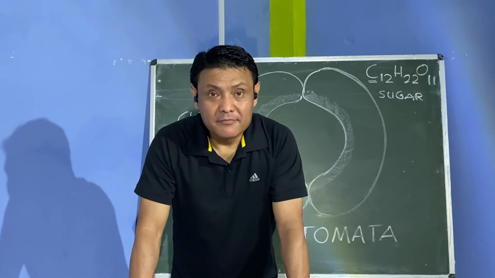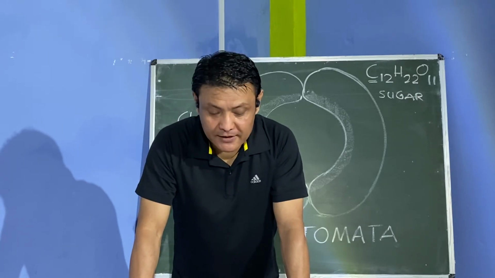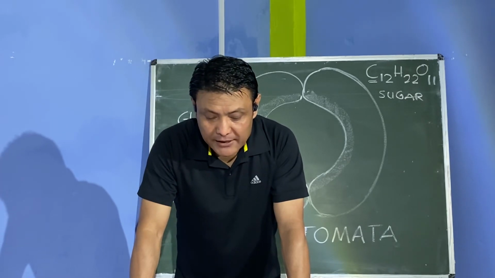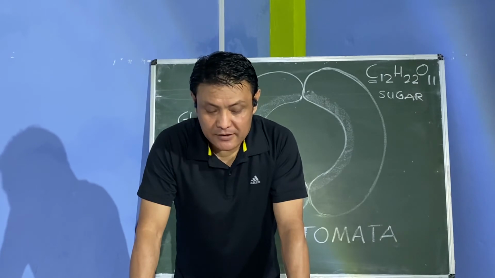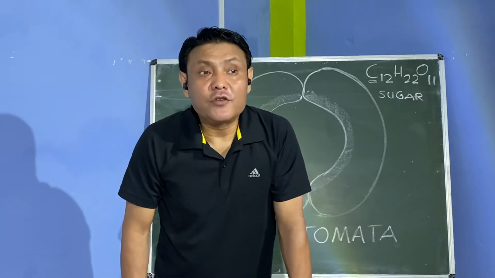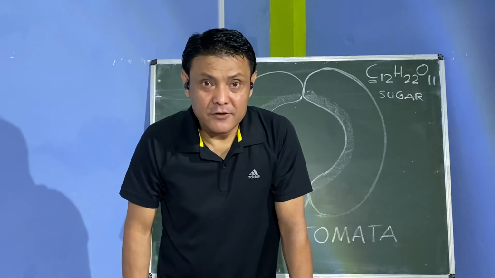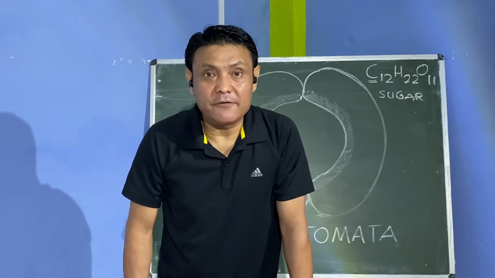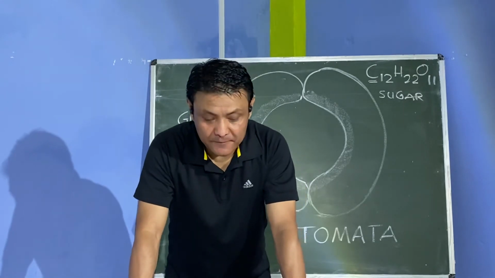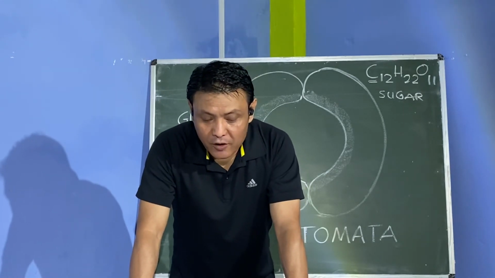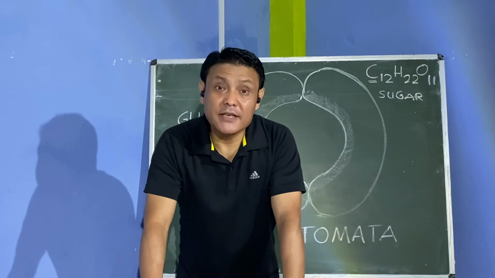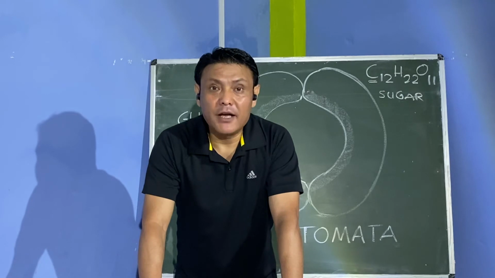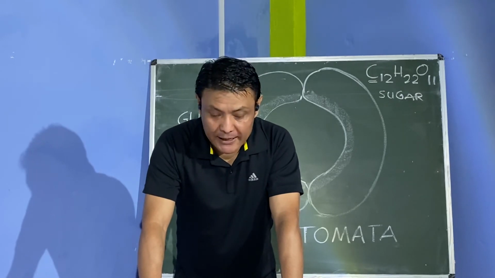Light. The factors affecting photosynthesis is the amount of light. Light energy is trapped by chlorophyll and used to convert raw materials into sugar. Remember, photosynthesis cannot take place in the dark. Okay, it needs solar energy. So during the night, plants cannot manufacture food. So light is necessary. Next is chlorophyll. Chlorophyll is found in the structures chloroplast, as we have already discussed. It enables the plant to trap solar energy and convert it into chemical energy.